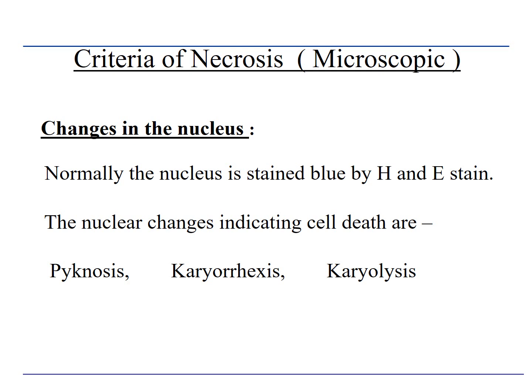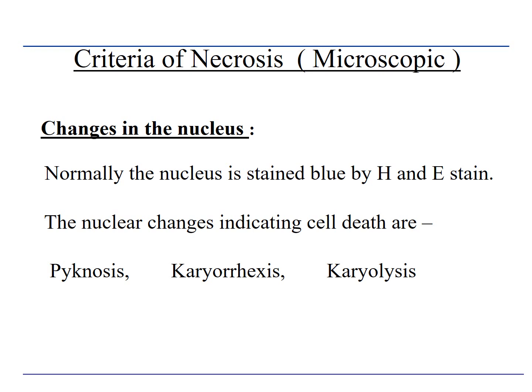How do we identify if any cell has undergone necrosis? What are the criteria to say whether the cell has undergone necrosis? You can see there are changes in the nucleus. When there is irreversible damage to the cell, the cell is going to die, and these are the structural changes you can see when the cell is dying. Normally the nucleus is stained blue by H&E stain, but when the cell is undergoing necrosis, you will see different types of nuclear changes like pycnosis, karyorrhexis and karyolysis.